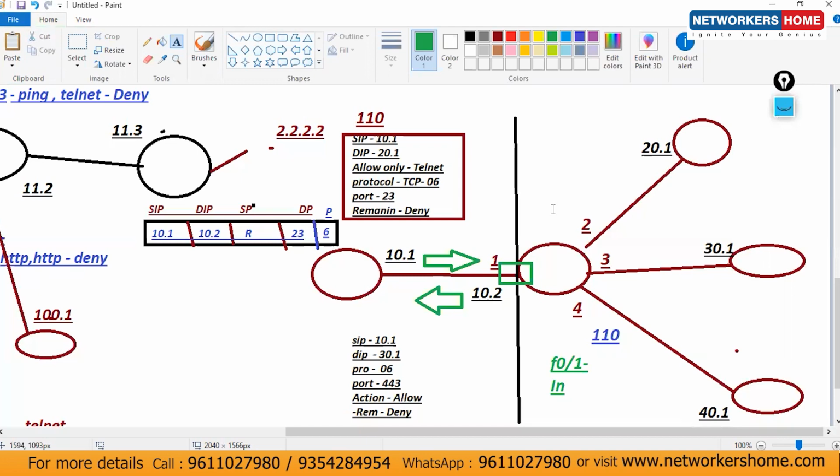So first you have to configure the ACL, and then you have to decide two things: the interface, and the direction of that particular traffic, whether it is in or out. Clear? First configure the rule, then select the interface, and then select the direction. So three things you have to do.